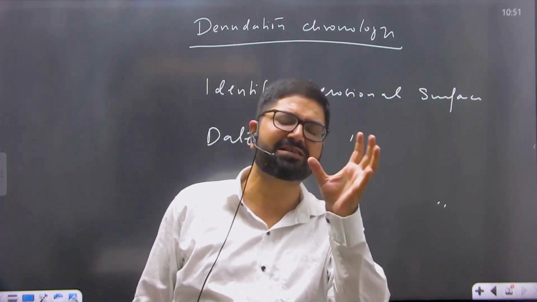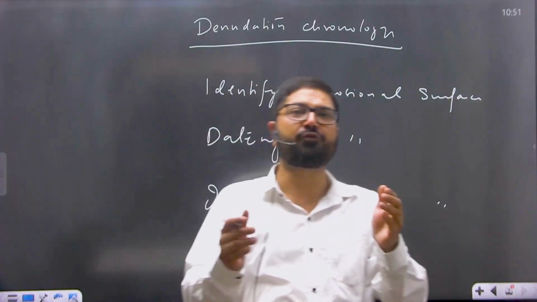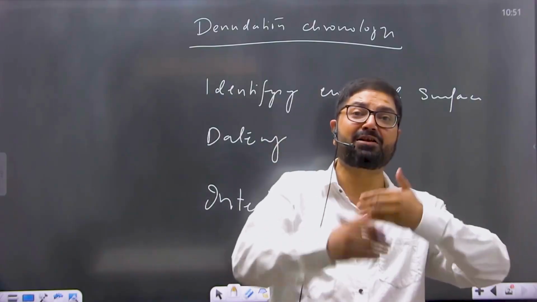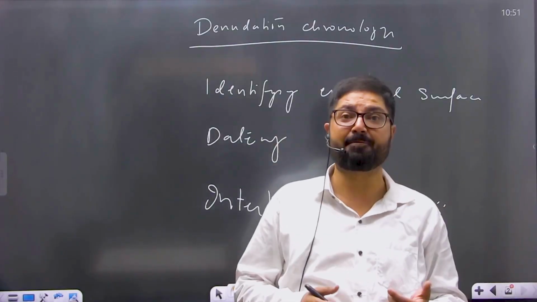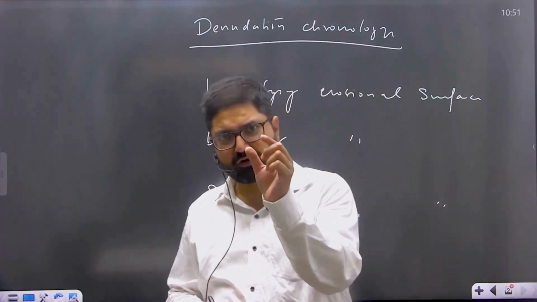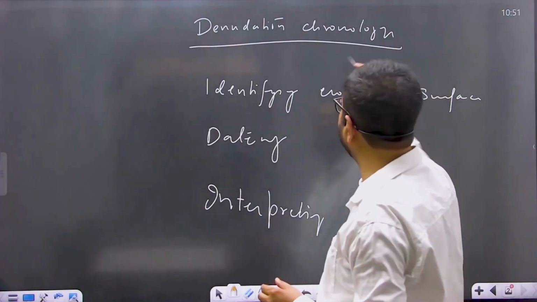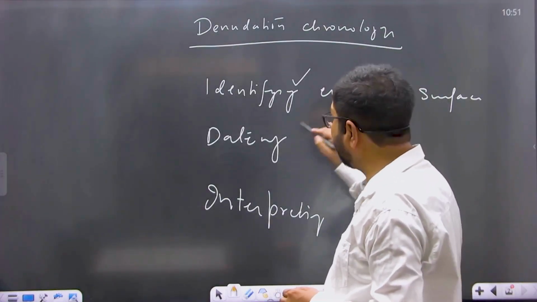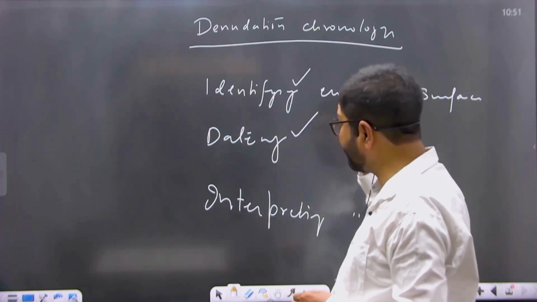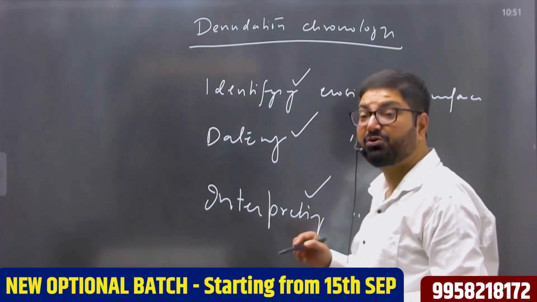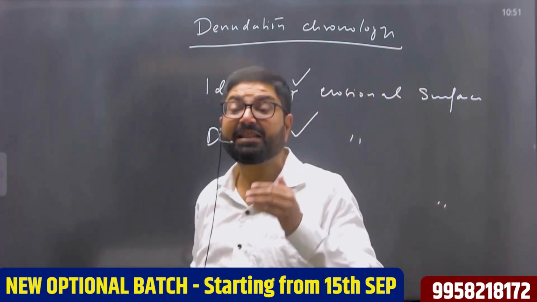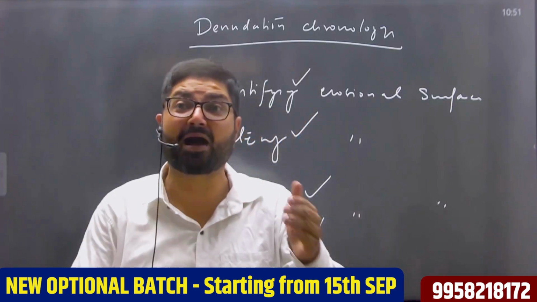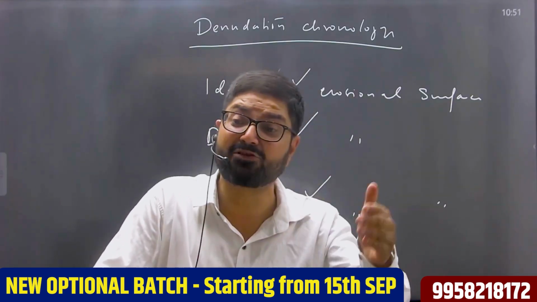Denudational history of a region simply refers to the study of the various cycles and subcycles of erosion that have passed through that region. So the objective of denudation chronology is to reconstruct the denudational history of a region by identifying the various erosional surfaces in that region, by dating them, and by interpreting the various erosional surfaces of that region that have formed in the geological past by way of various cycles and subcycles of erosion.